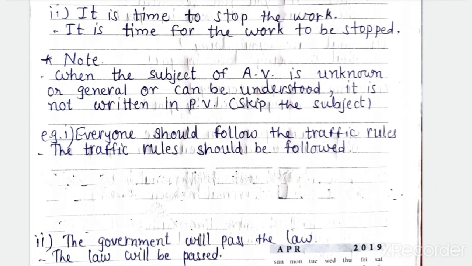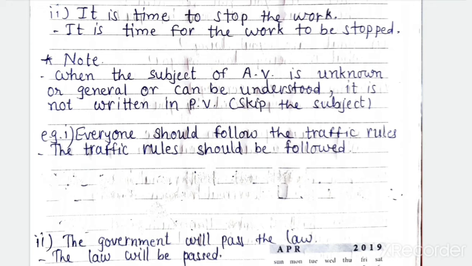When the subject of active voice is unknown or general or can be understood, it is not written in passive voice, means skip the subject. For example, everyone should follow the traffic rules. Okay, traffic rules सबको follow करने चाहिए. So here everyone is understood. Okay, so the passive voice is the traffic rules should be followed. Understood? The traffic rules should be followed by everyone. लिखने की ज़रूरत नहीं है.